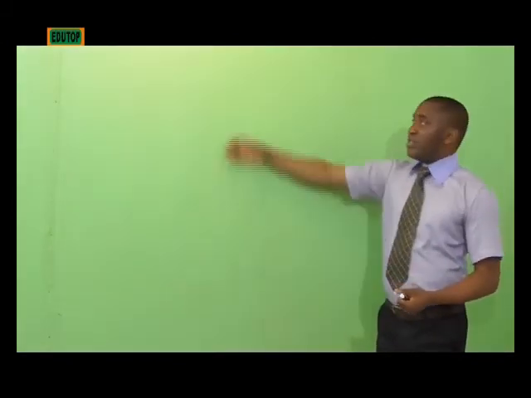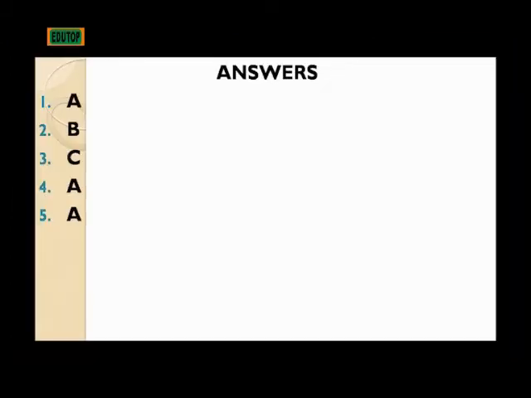Now let's try to answer the questions one after the other. The first question that says the economic system that relies on market to solve the economic problem is called, A, which is capitalism, capitalist economy, with this option A to be the correct answer. The second one says the allocation of scarce resources in a planned economy is done by dash. It's done by government under planned economy.